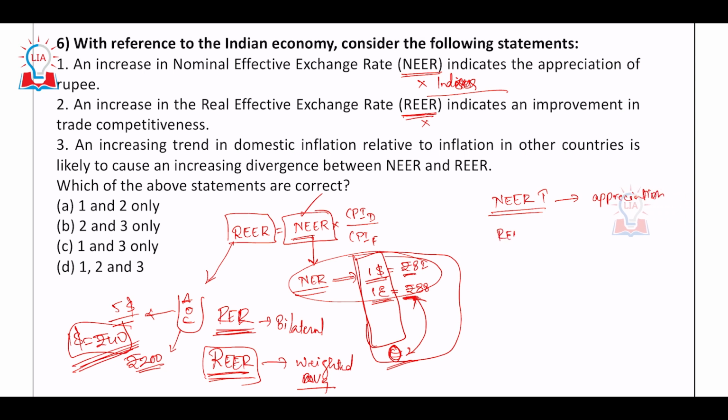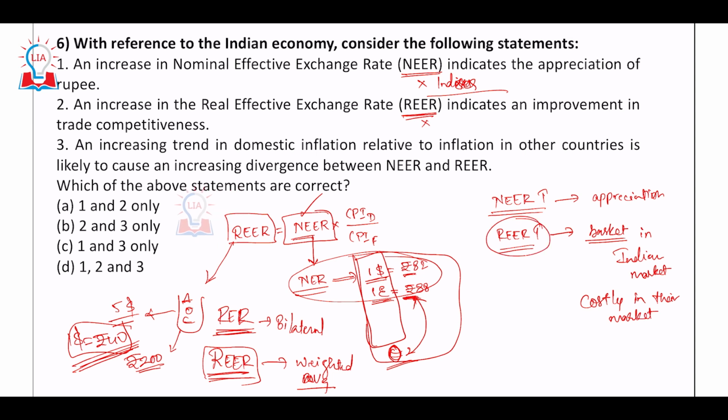If REER keeps on increasing, we say that the Indian rupee's ability to buy the basket of goods in the Indian market is going up, right? So if its ability to buy it in the Indian market is going up, it essentially means for other people to buy the same good in their market will be costly in their market. Basically, REER is related to inflation. Agreed? So by this measure, it will be costly in their market.